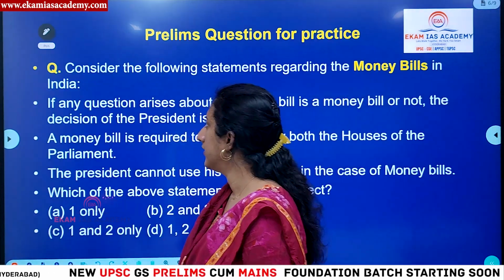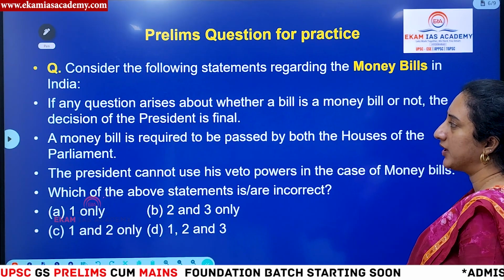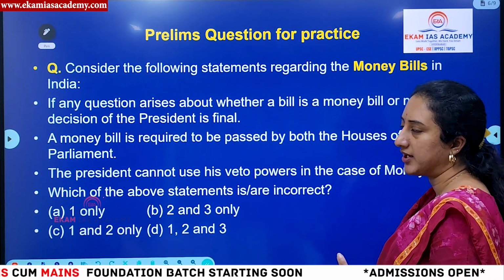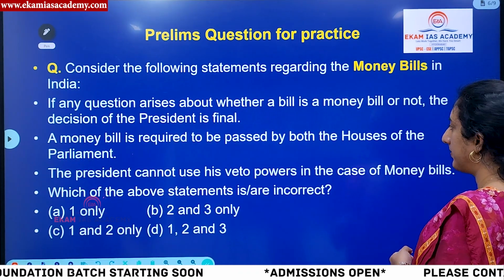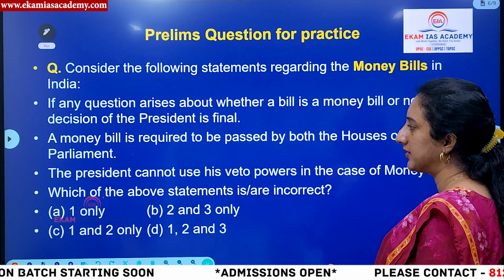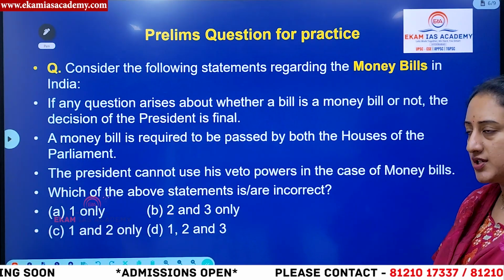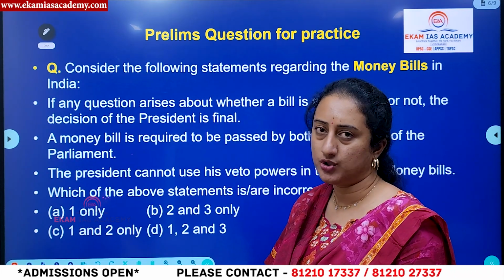Let us see the practice question for the day. Consider the following statements regarding money bill. First, if any question arises whether a money bill is a money bill or not, the decision will be taken by the President of India, and that is final. Second, a money bill is required to be passed by both houses of Parliament. Third, the President cannot use his veto powers in the case of money bills. Among these, how many statements do you consider correct? Try to put your answer in the comment section.